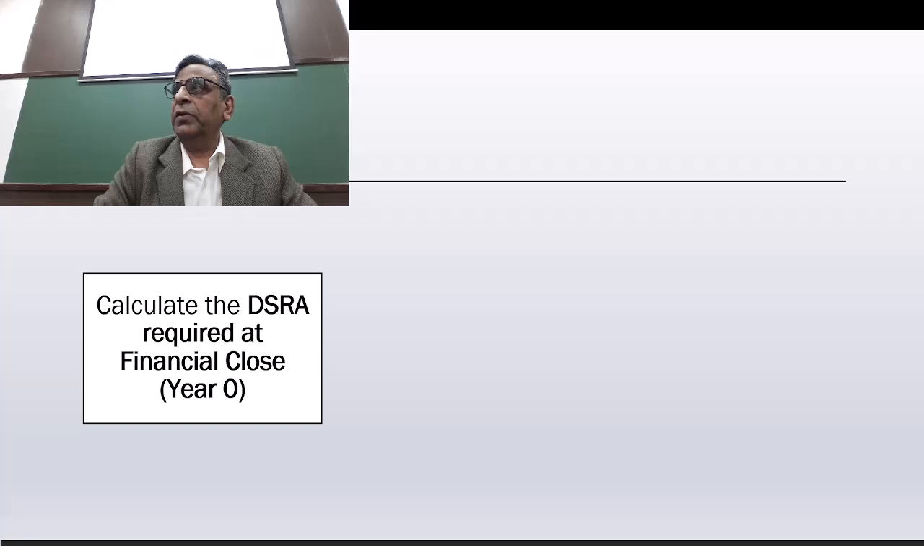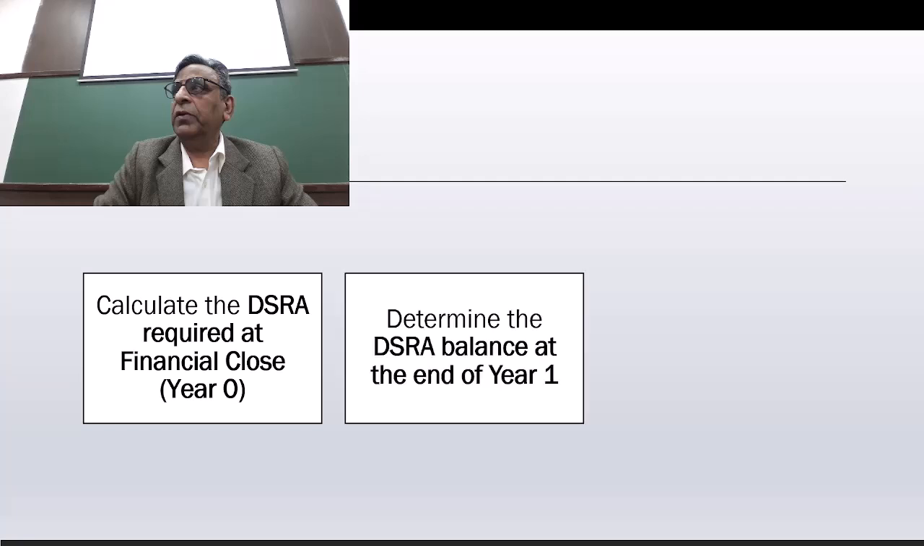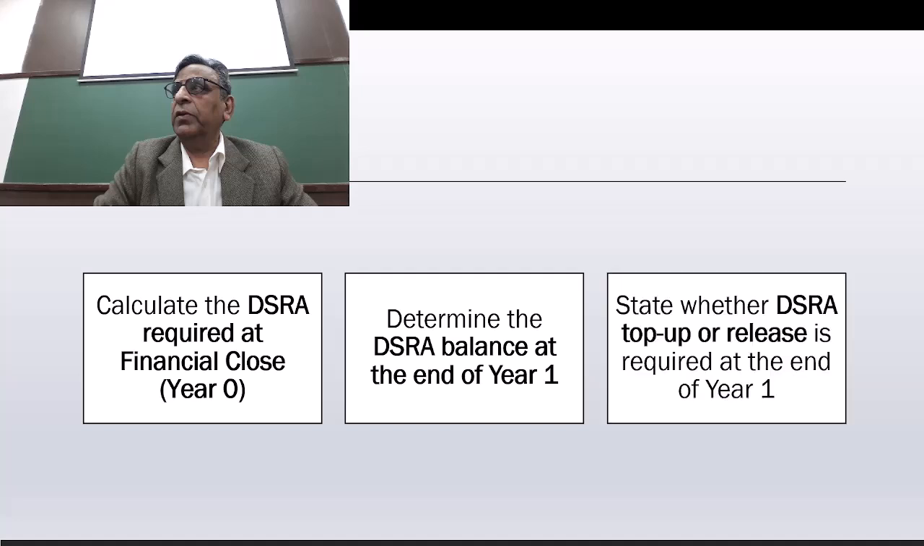Calculate the DSRA required at financial year close, year 0. Second, determine the DSRA balance at the end of year 1. Then state whether a DSRA top up or release is required at the end of year 1, because they have to maintain it.